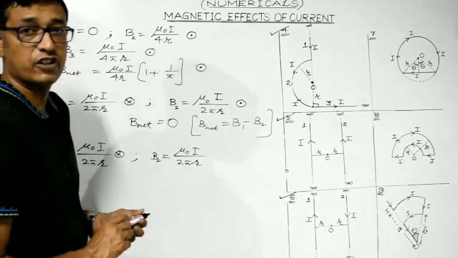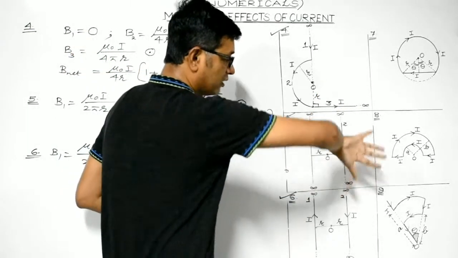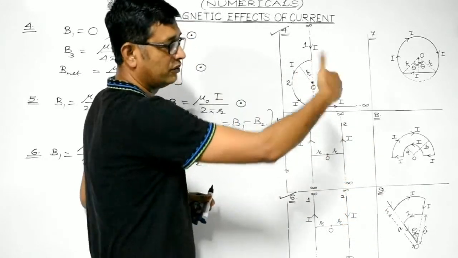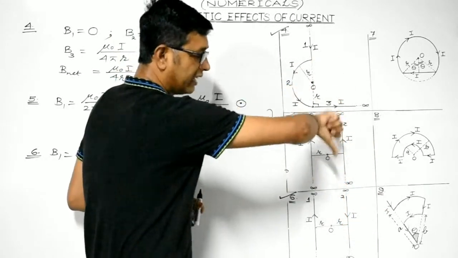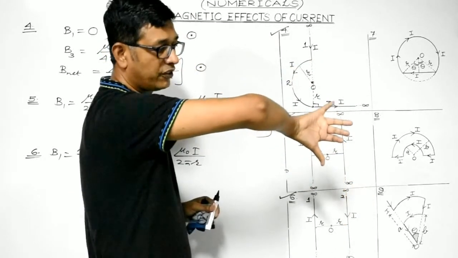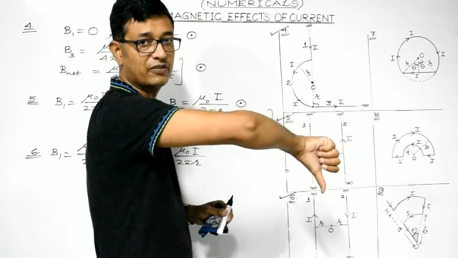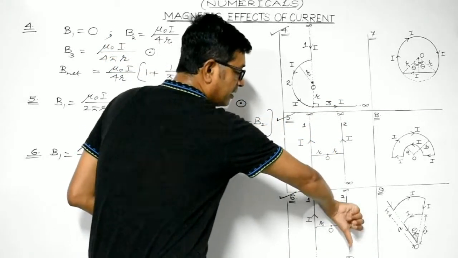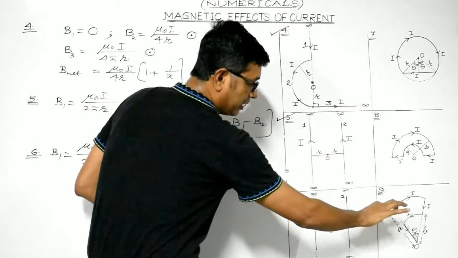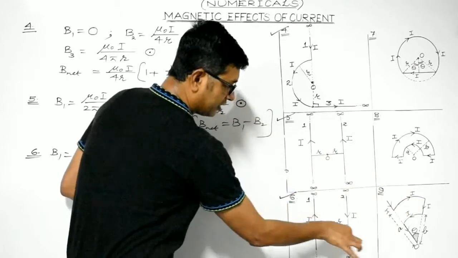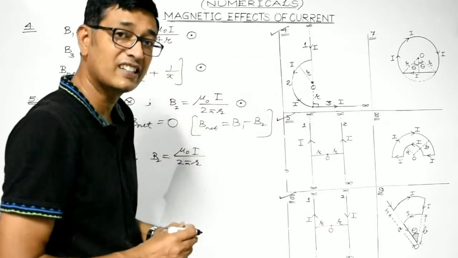What about its direction? Here current is flowing downward, so you will apply this rule like this. You will invert it like this. So the thumb indicates the direction of the flow of current, and the direction in which the rest of the fingers curl gives the direction of the magnetic field. So at point O, we need to find out the direction of the magnetic field. So like this, magnetic field lines will be directed like this. So it will seem to enter point O. So it is directed inwards.